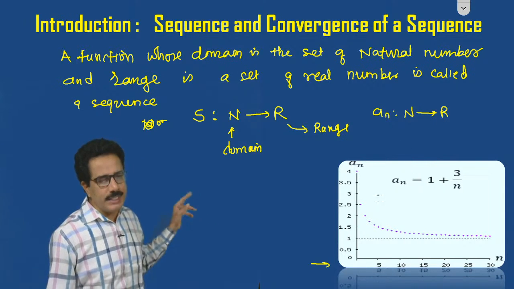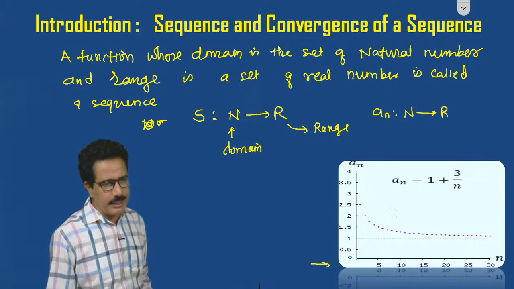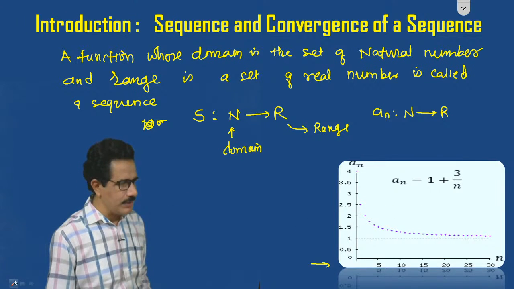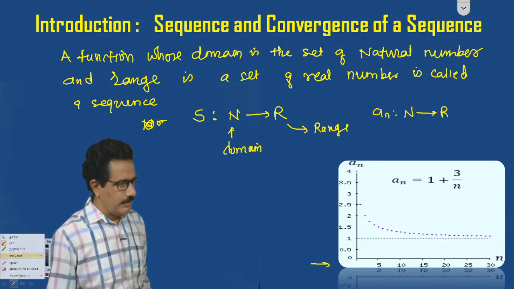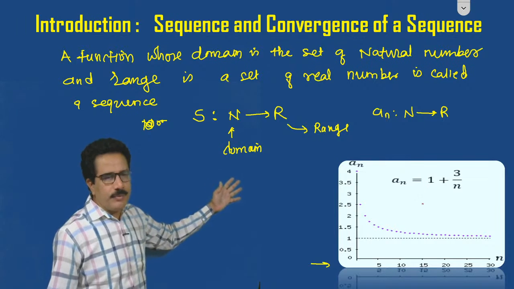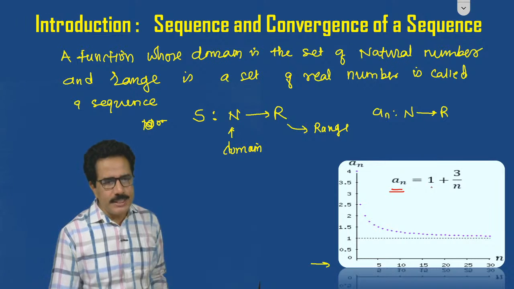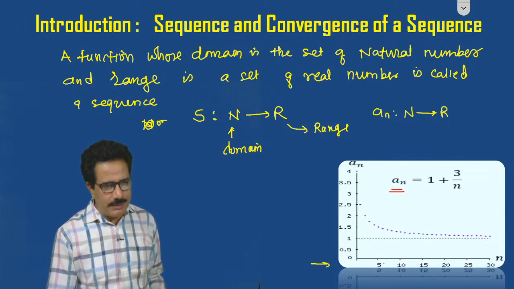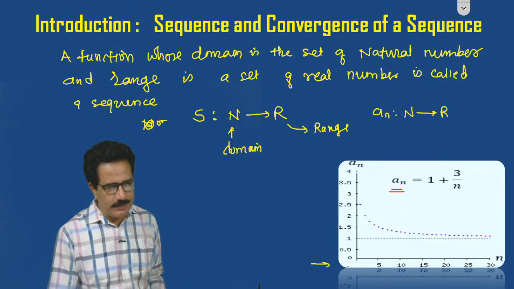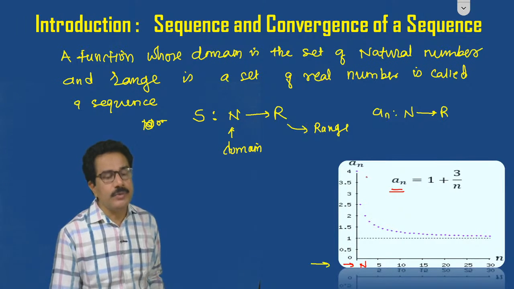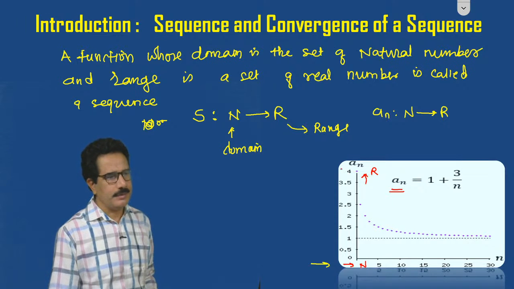See this, now consider this sequence. In the example we have considered the sequence. See here, in the diagram, a_n is a sequence whose domain is the set of natural numbers and whose range is a set of real numbers.